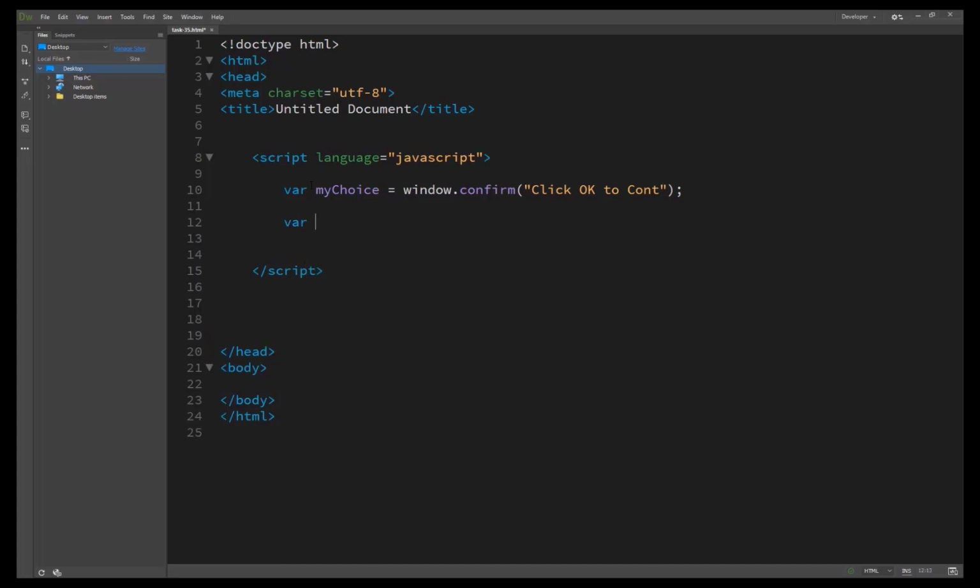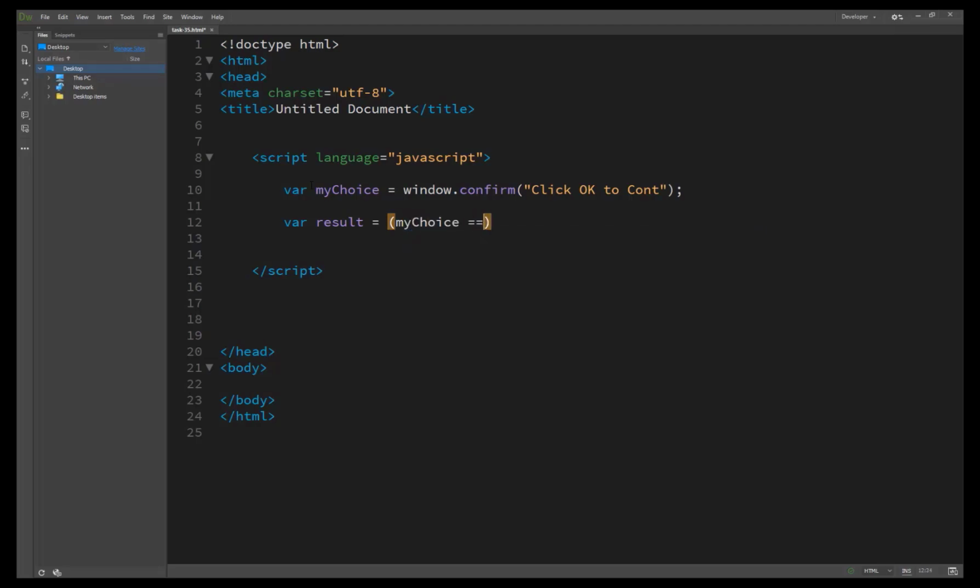We have created a variable called result, a short form conditional checker result. We have created another variable and passed inside the user choice, basically the my choice variable.